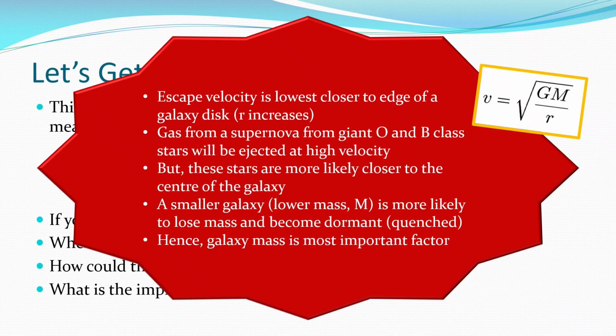Giant O and B class stars, much bigger than our sun, I think 10 to 100 times bigger, get to the end of their life and literally collapse on themselves and explode out into space as a supernova, and they eject a lot of their mass out at a very high velocity. But these stars tend to form where there tends to be more matter that we can see in galaxies, which tends to be closer to the center of the galaxy. So smaller galaxies, the ones that have lower mass, tend to lose mass, because the bigger galaxies have enough mass to attract that gas back into themselves. Let me explain what I mean by that.